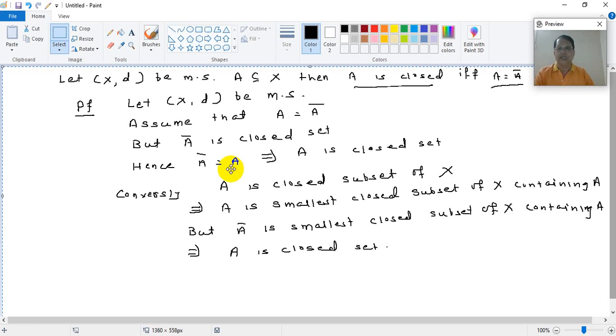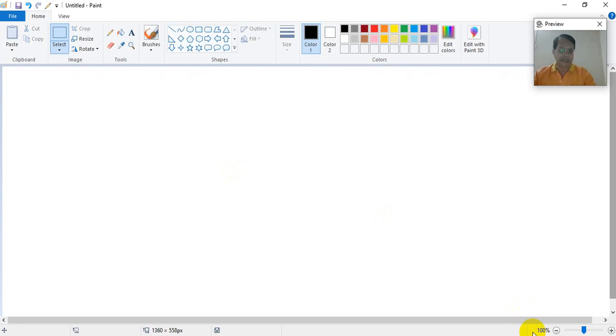Okay, so let us write down the statement. Already this is, I think, done by us, but now say let X comma D be a metric space, right?